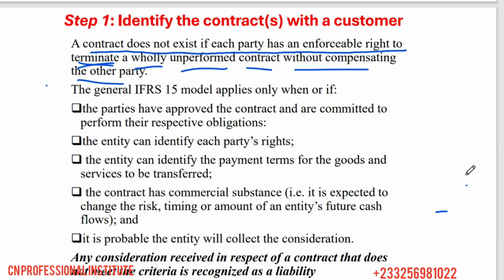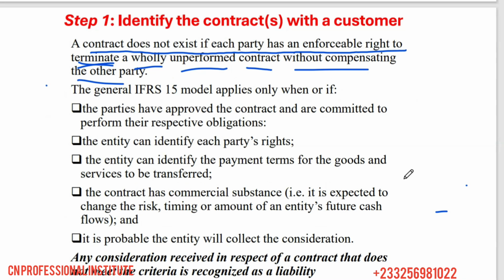So for a contract to exist, one party should be able to take action to force the other to abide by the rules. And even if the other party fails to stick to the contract, the one party has to be compensated. So the one who defaults has to compensate the other, right? If the defaulting party has no obligation to compensate the other party, then there's no contract, right?